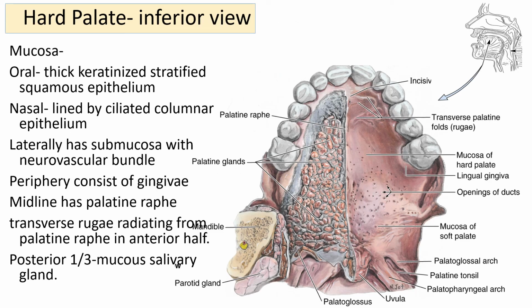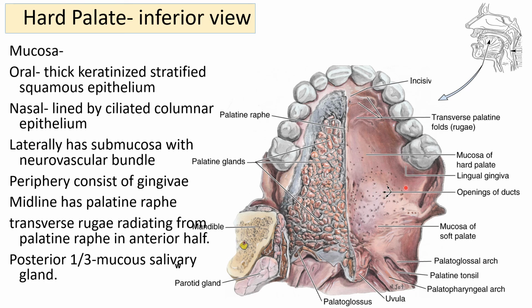So if we look at the hard palate from the inferior aspect, the hard palate is covered with the mucous membrane. So this is the mucous membrane which is completely visible over here. See, so this is the mucous membrane covering the oral aspect of the hard palate, and this is after removing the mucous membrane. What we can see is some mucosal part having the palatine glands, especially in the posterior 1/3 portion of the hard palate, and this is the soft palate actually.